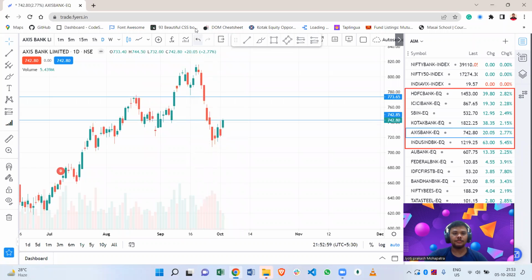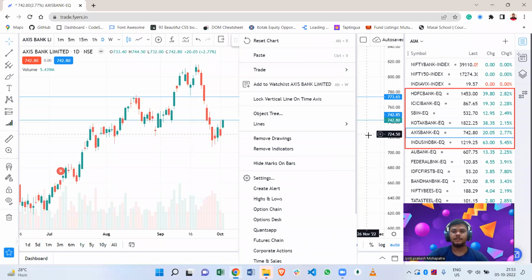Let's look into Axis Bank. We can clearly see that Axis Bank closes above that red candle high, and we can assume it as a positive trend. And if it continues to go up by opening flat or gap up, then how can we identify a positive trend? If it closes positively in the 15-minute candle or 5-minute candle, then we can take a trade for buying, and our target will be 755, and the second target will be 760. For negative, we need to close below 735. If it closes below 735, then we can assume it as a negative trend.